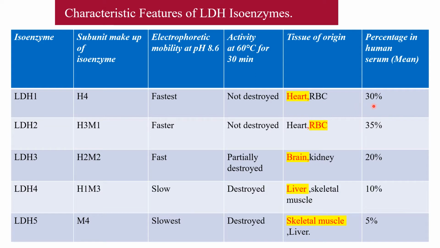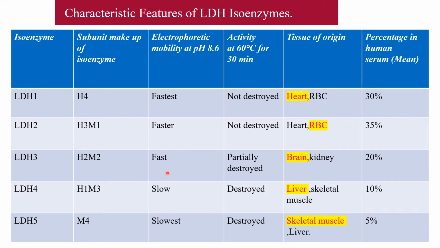LDH2, H3M1, is also fast, not destroyed by heat, present in heart and RBCs, and is more, 35%. So in the normal person, LDH2 is more than LDH1. LDH1 is 30%, LDH2 is 35%.